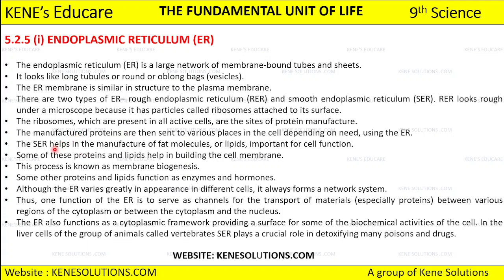Now the smooth endoplasmic reticulum, it helps in the manufacture of fat molecule, lipids, and it is very much important for the cell function. Smooth endoplasmic reticulum क्यों important है? Cell के function के लिए and for manufacturing the fat molecule and the lipids. Okay, so some of the proteins and the lipids that we get from this smooth endoplasmic reticulum, they help in building the cell membrane. किस में help करते हैं? हमें cell membrane build करने में help करेंगे, and we call this process as membrane biogenesis.